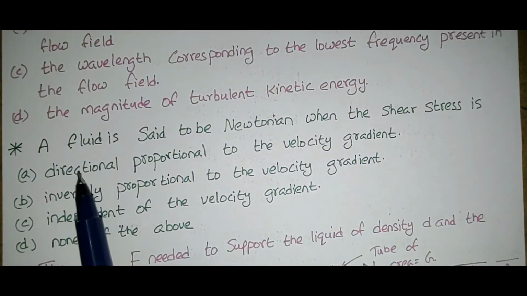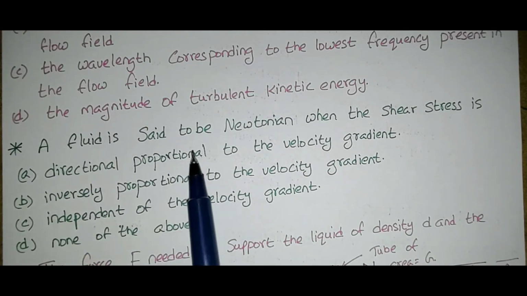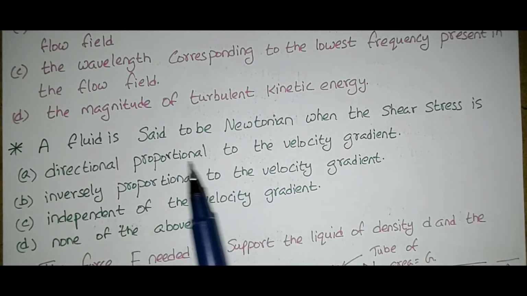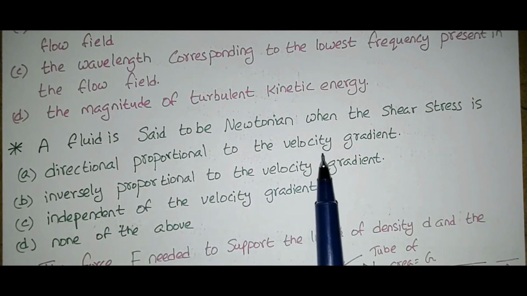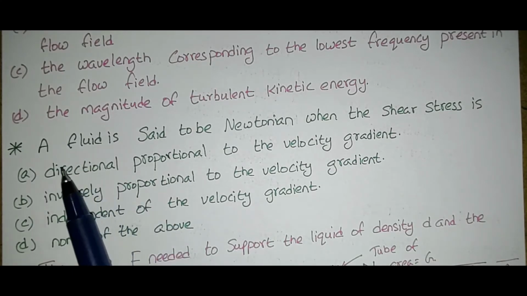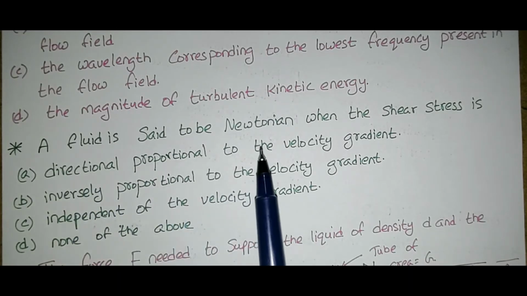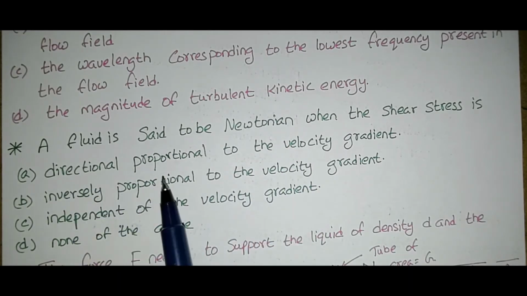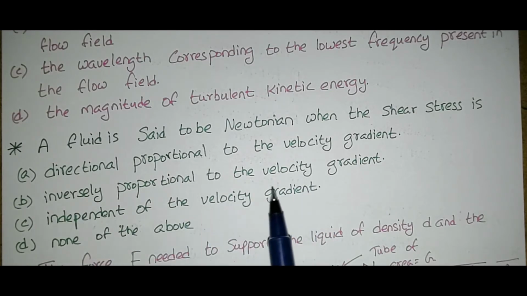A fluid is said to be Newtonian when the shear stress is directly proportional to the velocity gradient, inversely proportional to the velocity gradient, independent of the velocity gradient, or none of the above. Now we will see how we can justify this one.